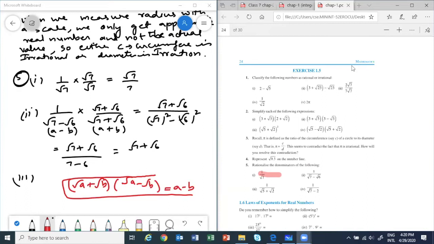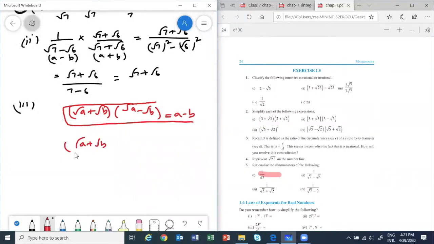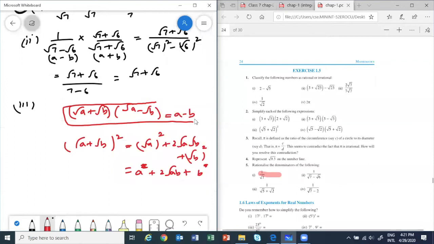Root A minus root B the whole square, you are saying. No, simply we can use root A plus root B whole square, use A plus B whole square formula, okay? Don't try to make things complicated. Root A plus root B whole square you can easily solve. You can use root A whole square, A plus B whole square formula, plus 2 times root A into root B plus root B whole square. So if you want, remember it like this, A square plus 2 times root AB plus B square. No, not B, A and B will be there. Okay. So if you want to remember, it's up to you.